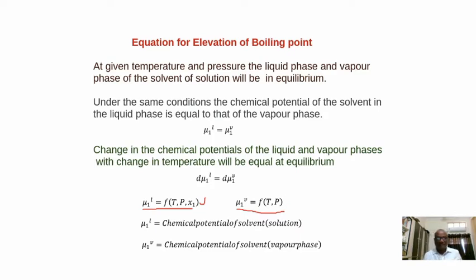So here we have discussed that at liquid-vapor equilibrium, the chemical potential of the liquid solvent will be exactly equal to the chemical potential of the vapor solvent. Next, under that condition, the change in the chemical potential of the liquid solvent will be exactly equal to the change in chemical potential of the vapor solvent. Okay. The chemical potential of the liquid solvent is a function of temperature, pressure and composition in solution, whereas the chemical potential of the vapor solvent is a function of only temperature and pressure.